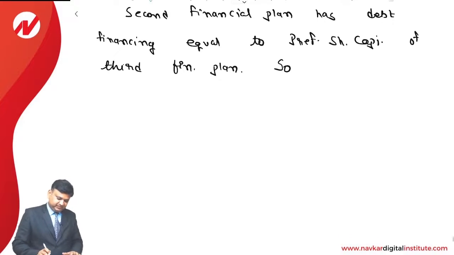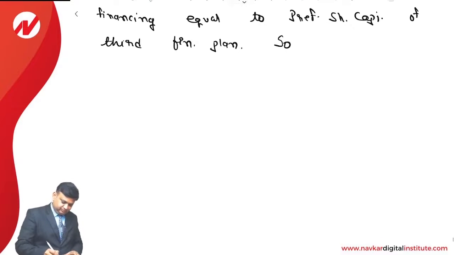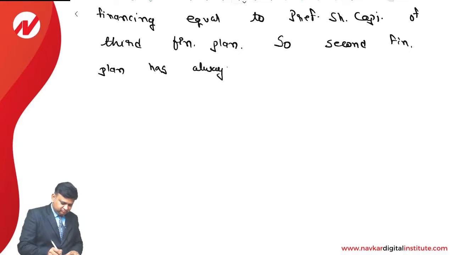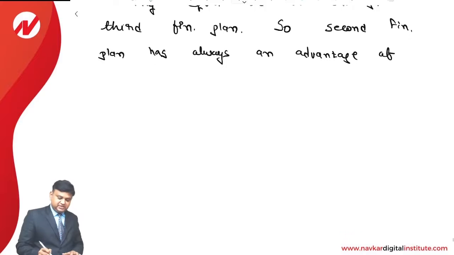So second financial plan has always an advantage of interest tax saving.